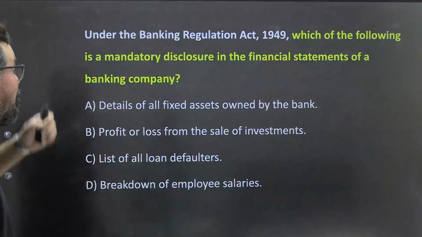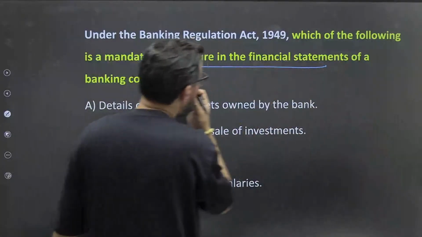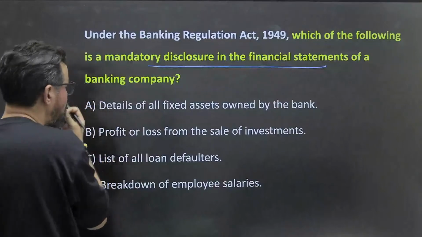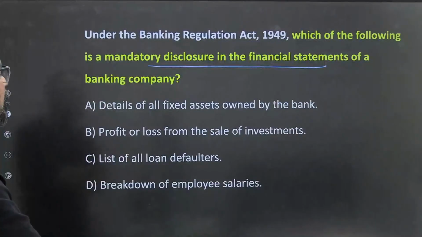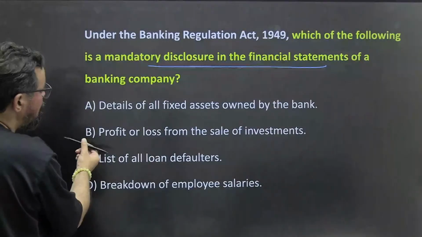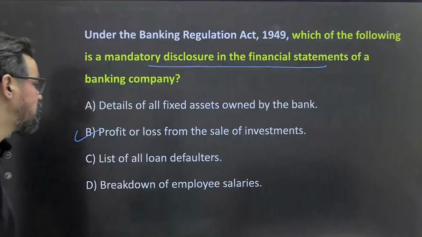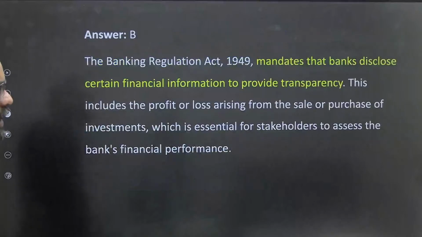Next one, under the Banking Regulation Act 1949, which of the following is a mandatory disclosure in the financial statement of a banking company? Details of all fixed assets owned by the bank, profit and loss account for sale of investment, list of all loans. So mandatory is what is being asked here. Details of fixed assets, profit or losses from the sale of investments. Option B should be the right answer for this particular one.